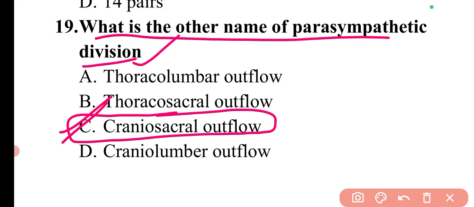Now there are other divisions, like if I talk about the sympathetic ganglia.